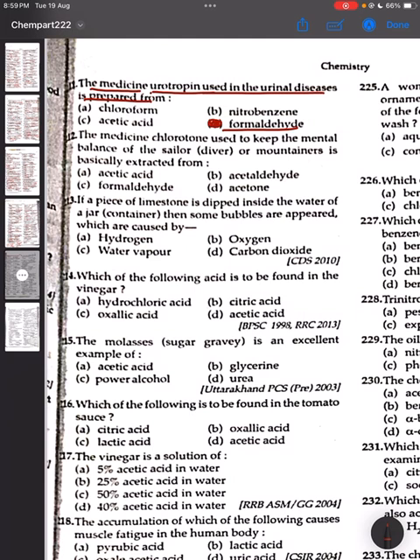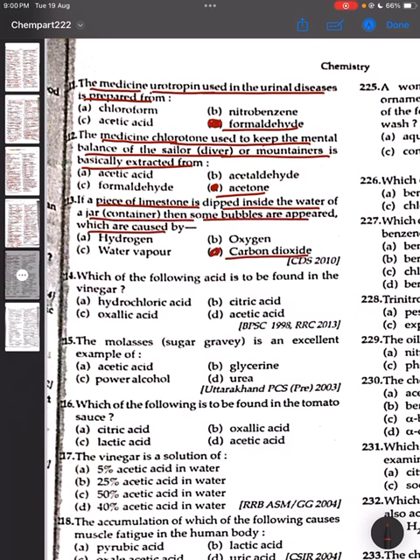Question 212. The medicine chlorotone used to keep the mental balance of the sailor or mountaineer is basically extracted from. Correct answer is acetone. Option D. 213. If a piece of limestone is dipped inside the water of a jar container, then some bubbles appear which are caused by carbon dioxide. Correct answer is option D.